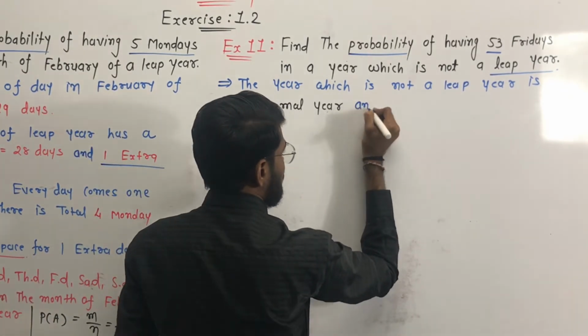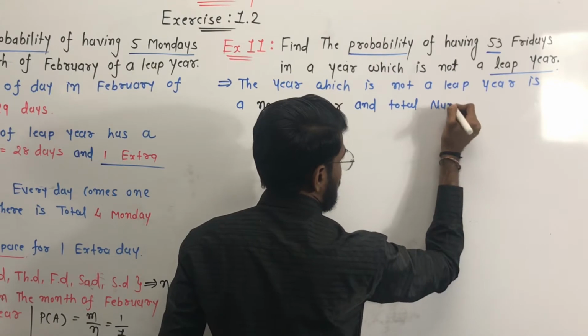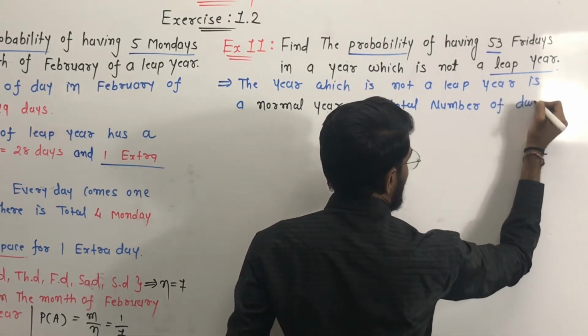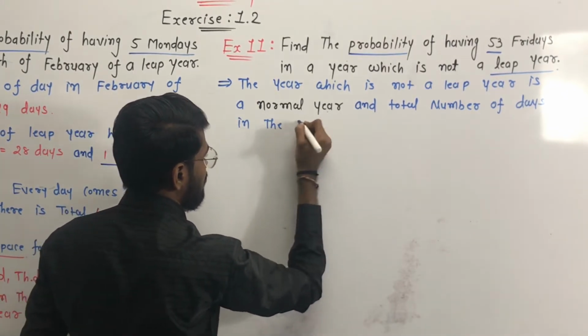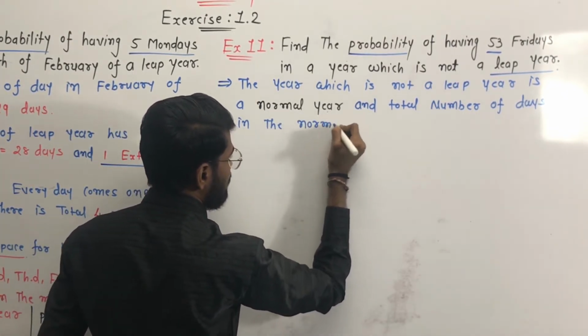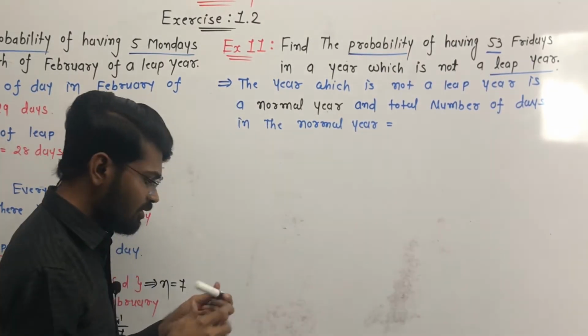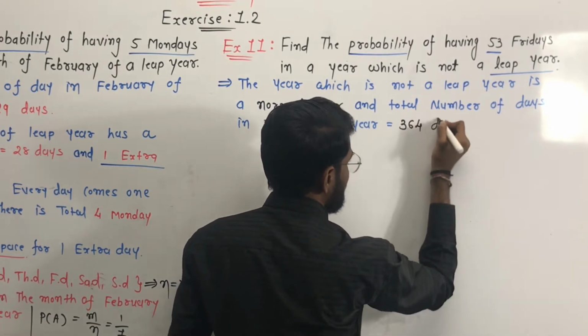The total number of days in the normal year is equal to 364 days.